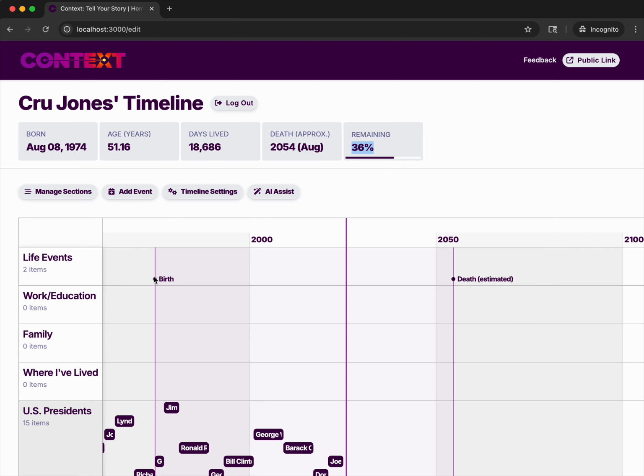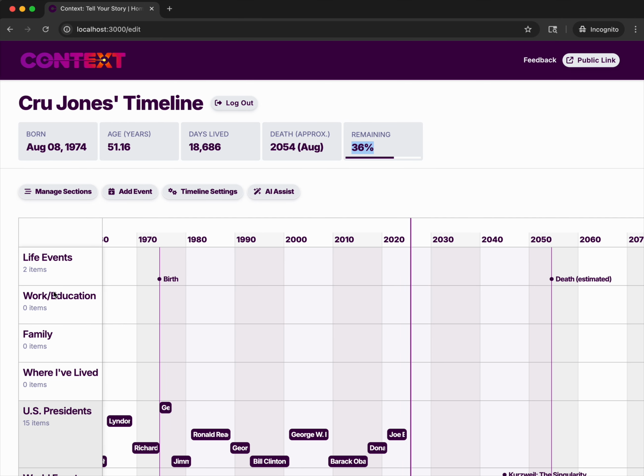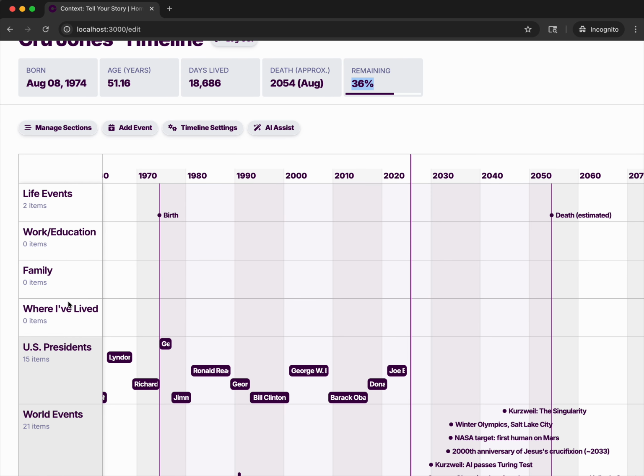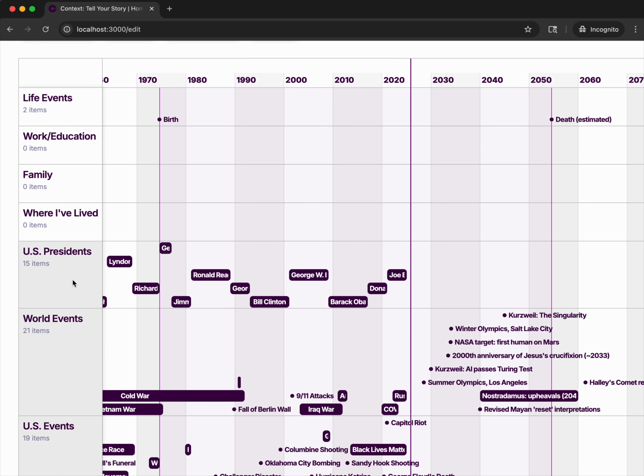And you can see here in life events, these are default events that are set up for Crew, for the user. There's also these other personal sections, work and education, family, where I've lived. These slightly tinted sections are preset historical sections. U.S. presidents, world events, U.S. events, 9/11, Columbine, things like that are universal. And what this does is show that time is absolute in that way, right? We all were alive during X or not alive or whatever, but it's all kind of here.